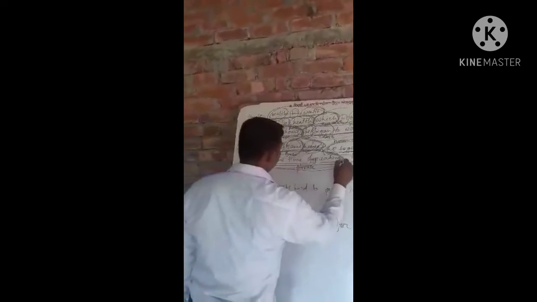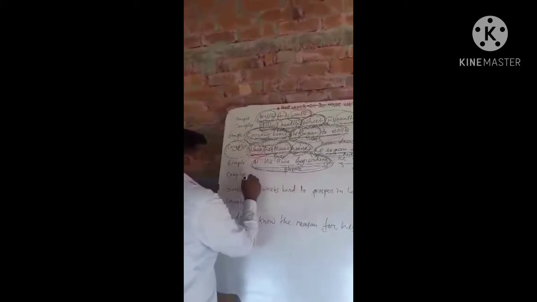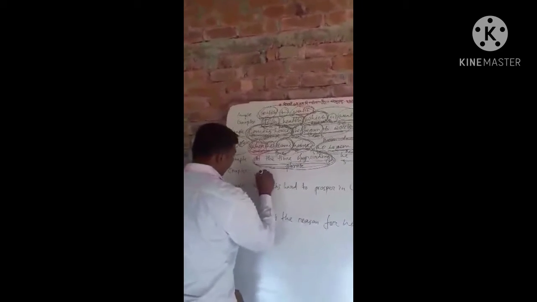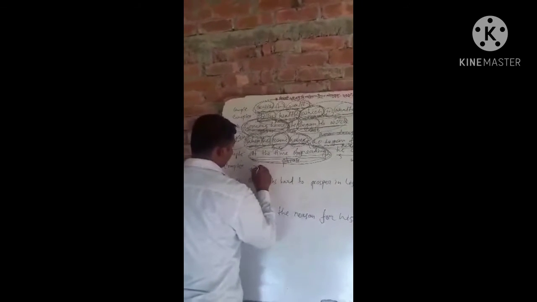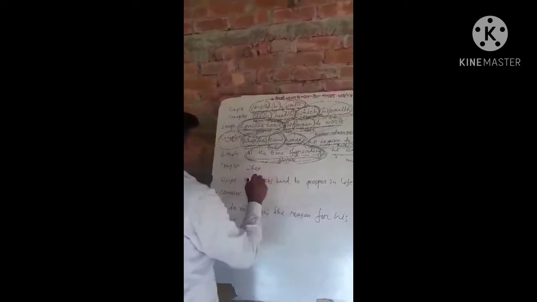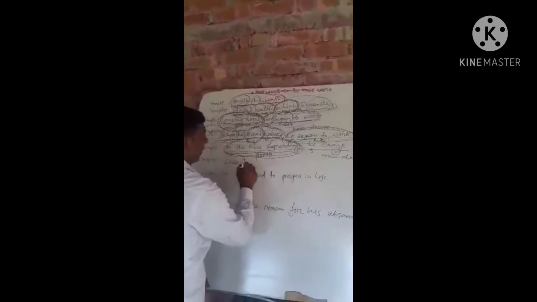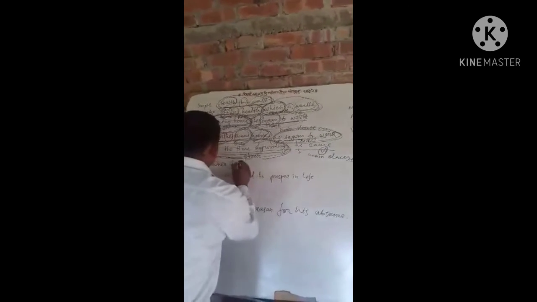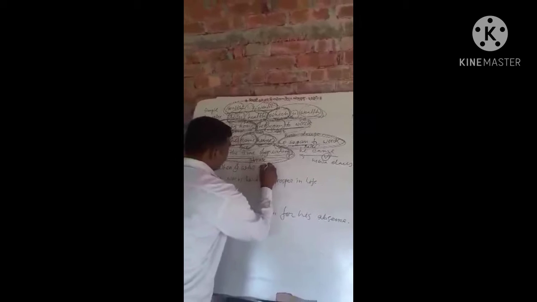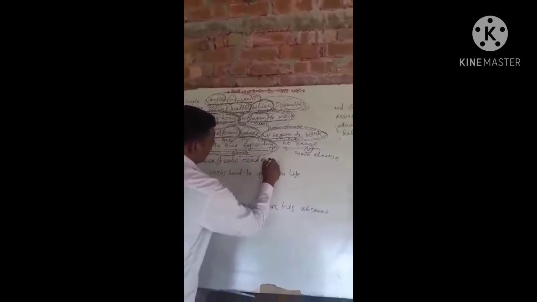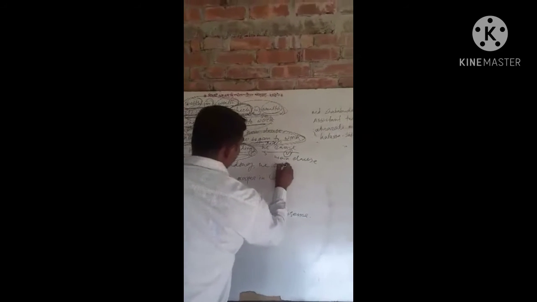At the time of reading indicates the time, so we will use the subordinating conjunction when. Then, when I was reading, he came.